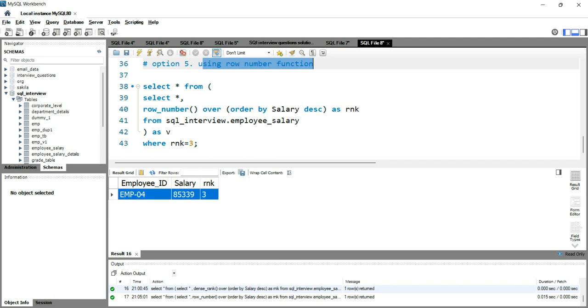Let me know your thought about this question and these 5 different options that we have used to write the query or to get the output.